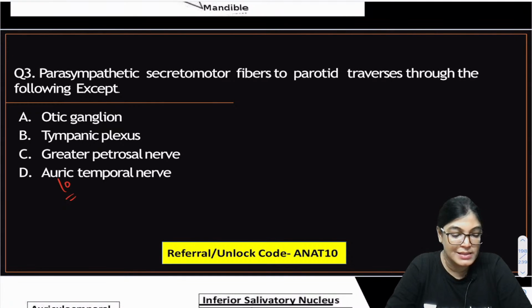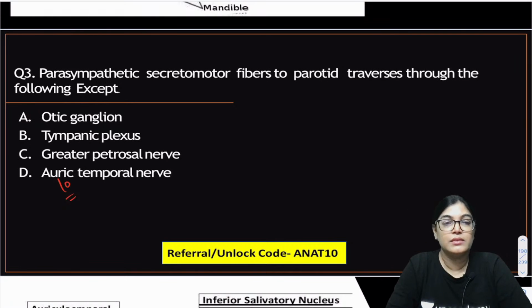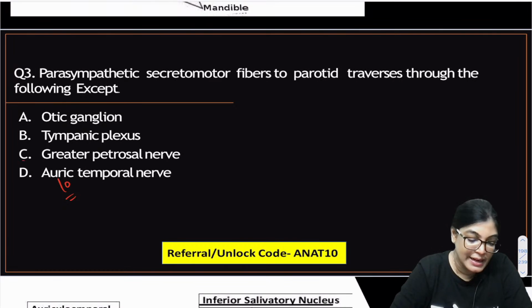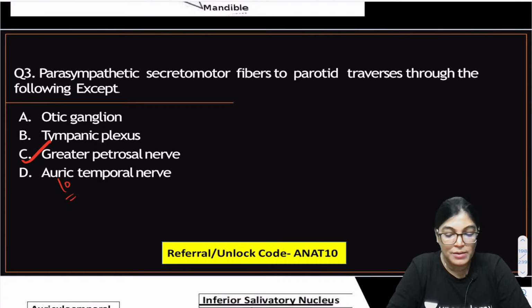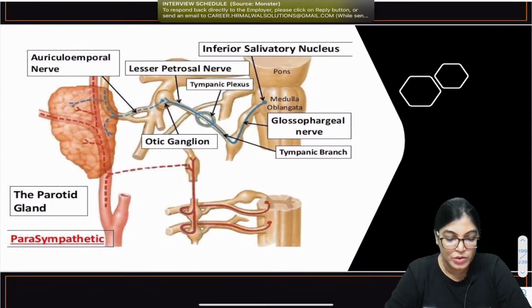So which is the correct answer, dear? In this pathway, whether it is otic, tympanic, greater petrosal or auriculotemporal. Actually the correct answer here will be greater petrosal nerve. So here greater petrosal nerve fibers are not traversing through the secretomotor pathway. So let me show you this pathway so that it can be clear to you.